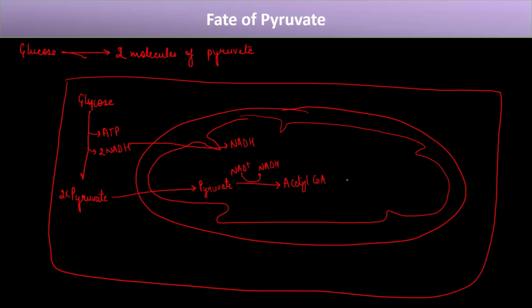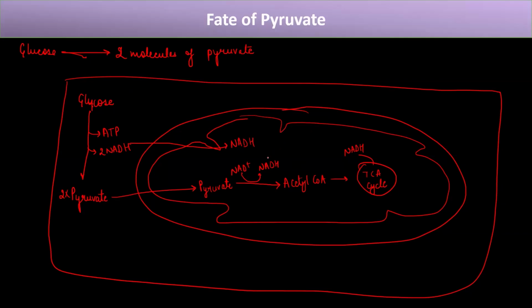And then this acetyl-CoA enters into the TCA cycle. We'll study about the TCA cycle today. And here also the NADH are formed. So what is the purpose of the formation of this NADH? Because everything that is being formed must be utilized somewhere for the production of energy. This is the overall goal of respiration, right? So what does NADH do?